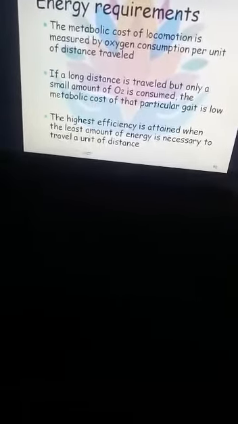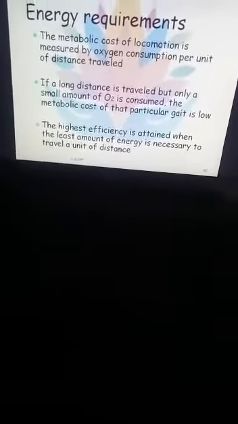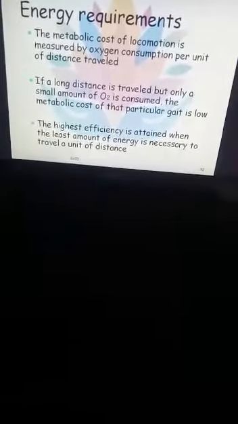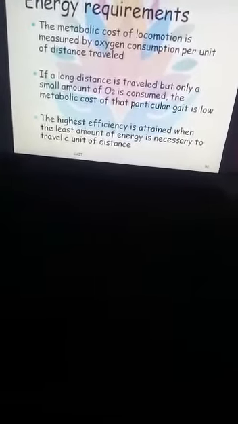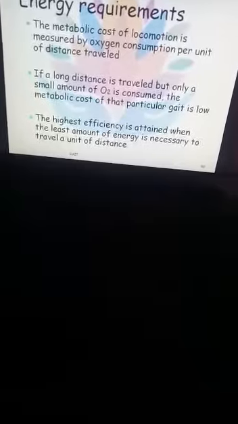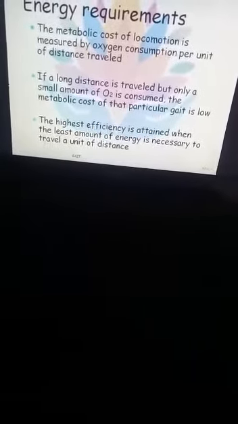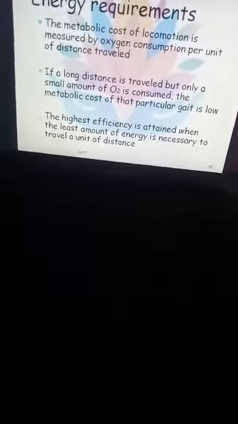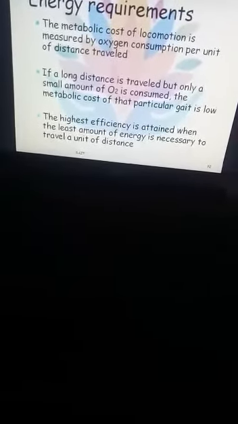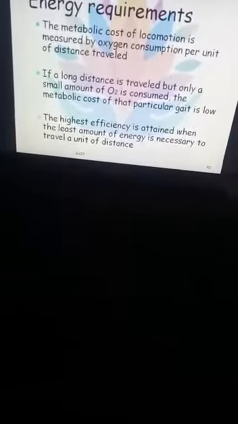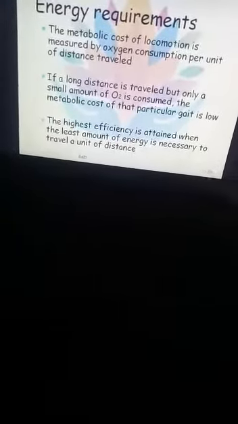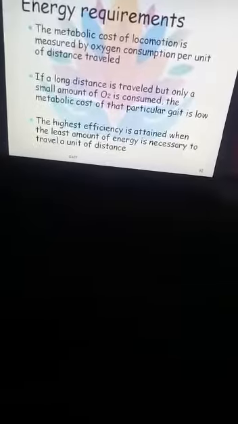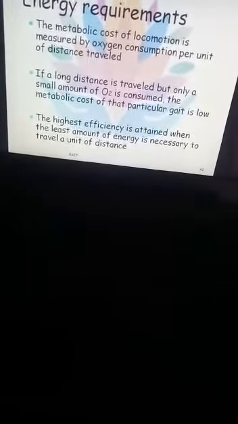So the highest efficiency is attained when the least amount of energy is necessary to travel a unit of distance.